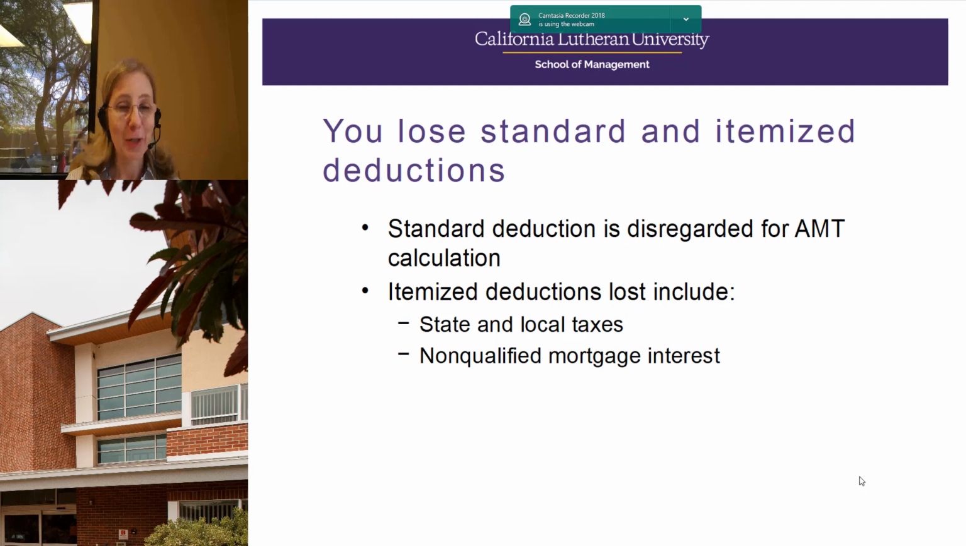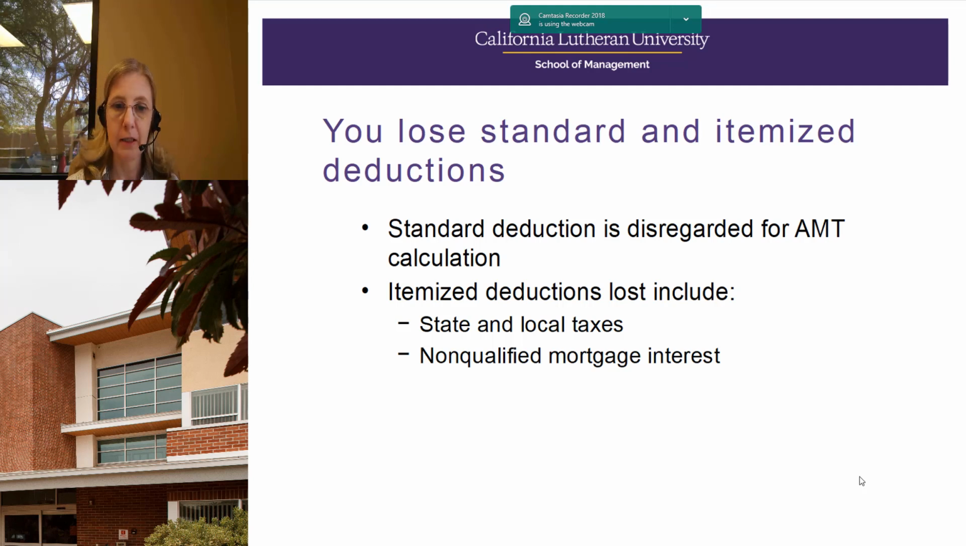Some of the things that are added back for alternative minimum tax purposes include the standard deduction if you're not itemizing. So if you're taking the standard deduction for regular purposes, that's added back. But if you're itemizing, not all of your itemized deductions are added back, just some of them. The most common deduction that is added back is state and local taxes.